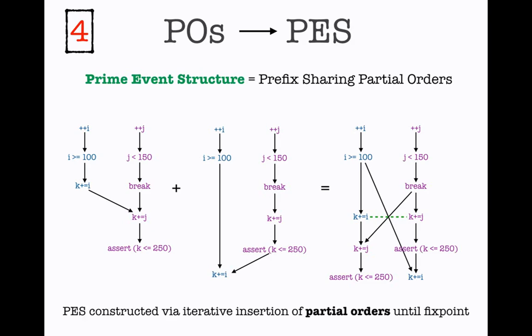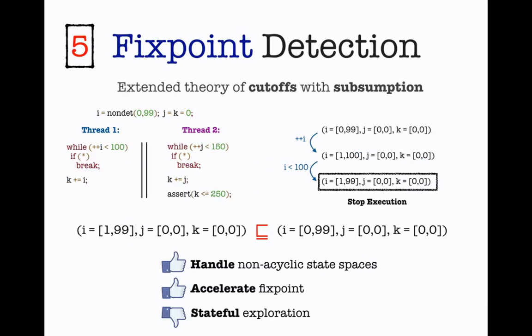So a prime event structure is constructed via iterative insertion of partial orders until fixed point. But in the case of programs, these executions might be infinite, so we may have infinite partial orders, so we may have, in theory, an infinite object. So we need to come up with a smart way of achieving termination. And this is our fixed point detection. So we have borrowed from the unfolding community the notion of cutoffs, and we have extended it with subsumption.